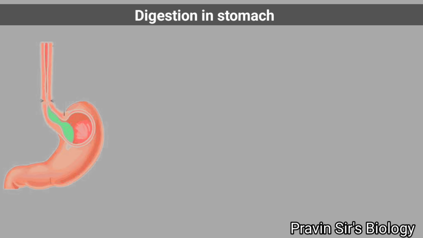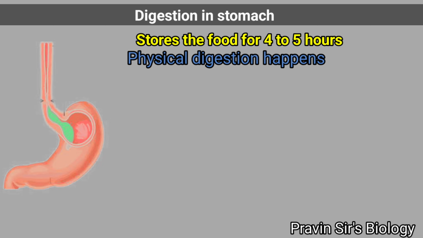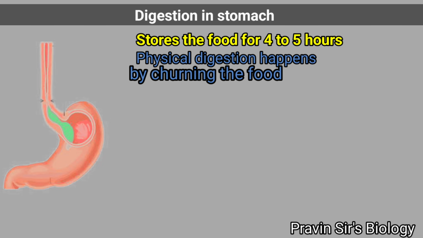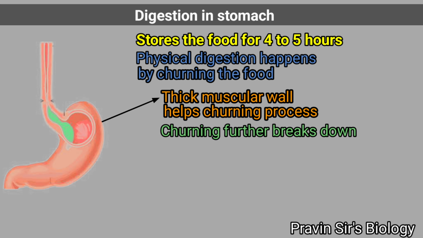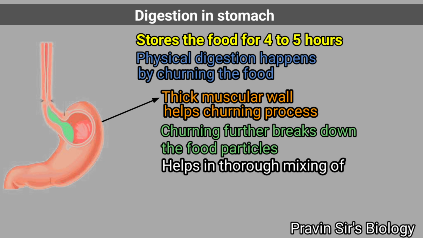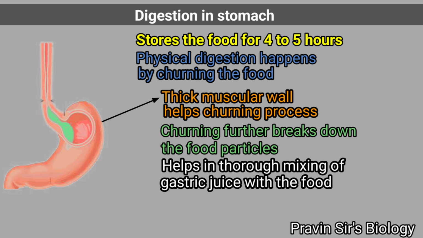Digestion in the stomach. The stomach stores the food for 4 to 5 hours. The physical digestion happens by churning of food. The thick muscular wall of the stomach helps the churning process. Churning further breaks down the food particles and also helps in thorough mixing of gastric juice with food.